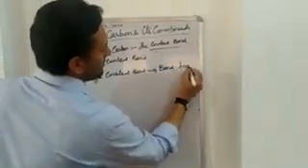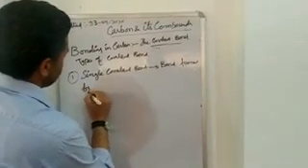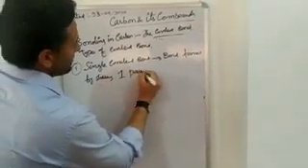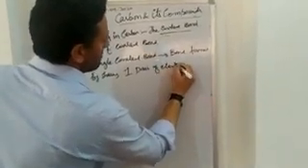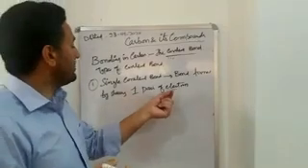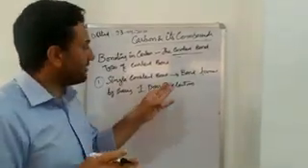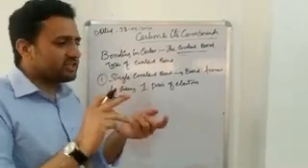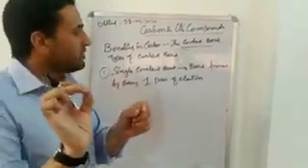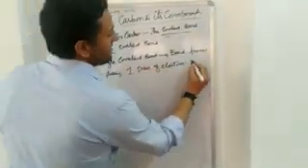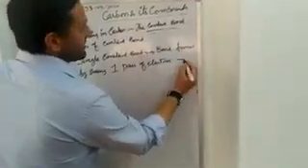Bond formed by sharing one pair of electrons. Like in my example, in hydrogen molecule, chlorine molecule, hydrogen chloride, there is sharing of just one electron pair. So that type of bond is called single covalent bond, and it is represented as this.